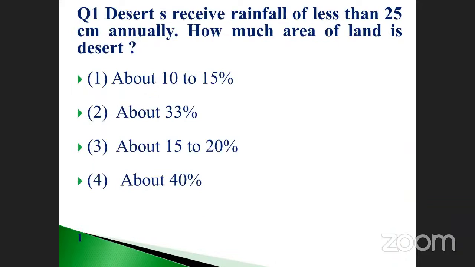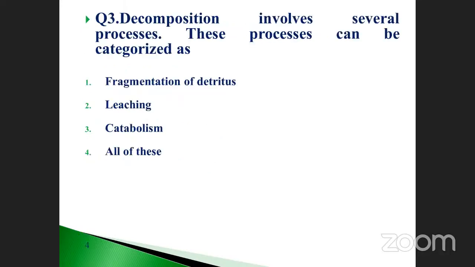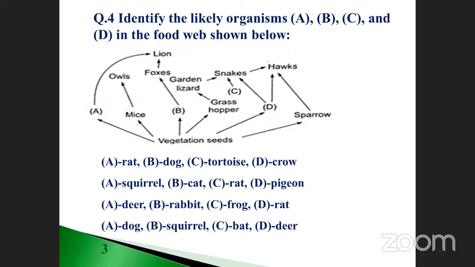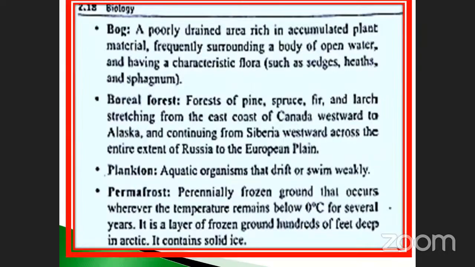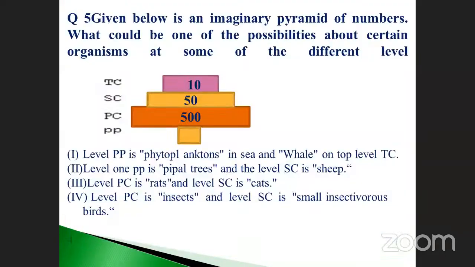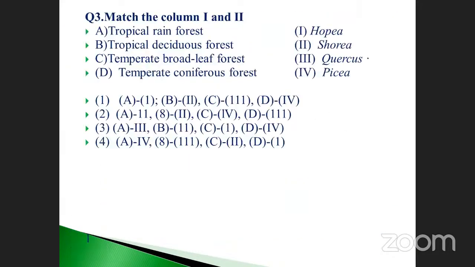Okay, then next we will pass on to the question part, my dear. I think this lesson has one important point given. Some important points are there.